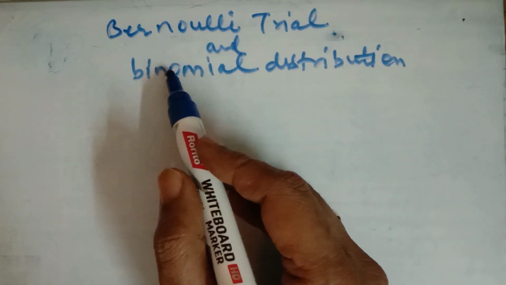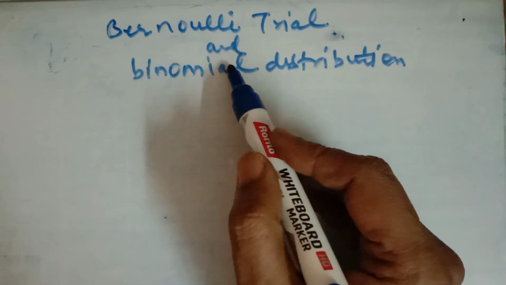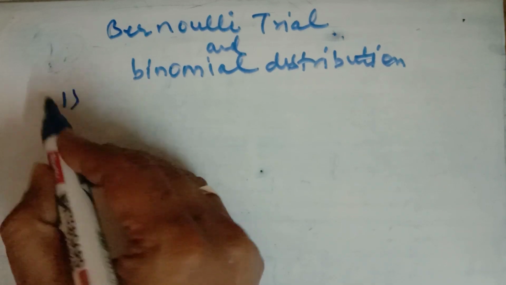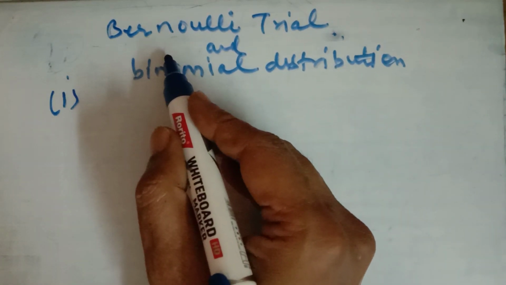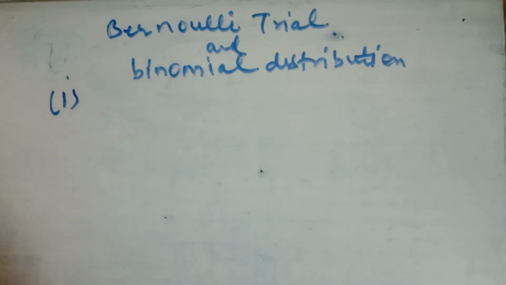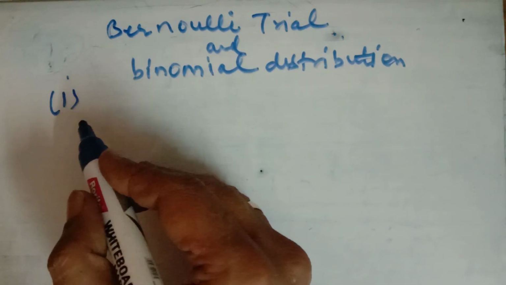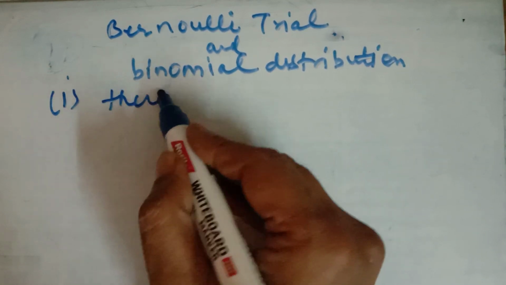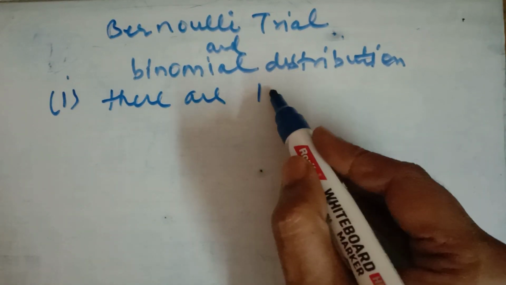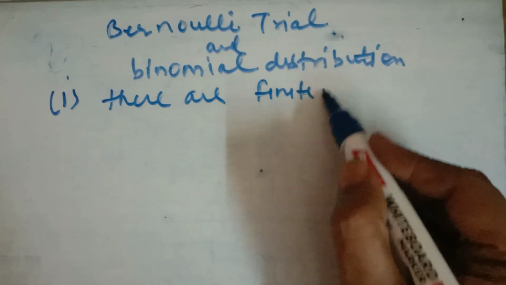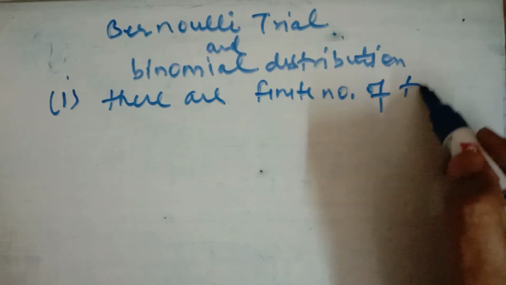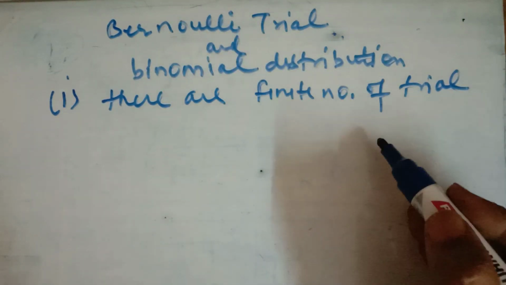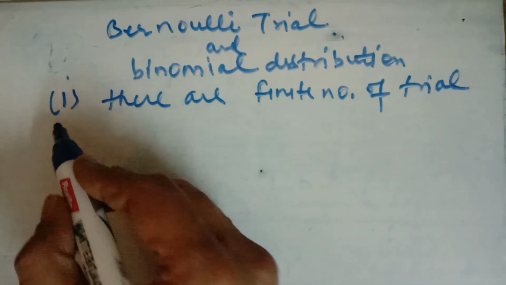The trials of a random experiment are called Bernoulli's trials if they satisfy the following conditions. A trial is said to be Bernoulli's if a random experiment satisfies the following conditions. First, there should be a finite number of trials. Finite number of trials means a coin is tossed 6 times, a dice thrown 6 times or 5 times. That is, the number of trials is finite.